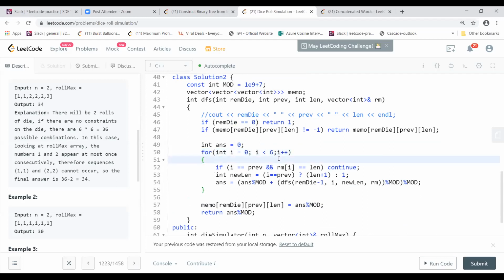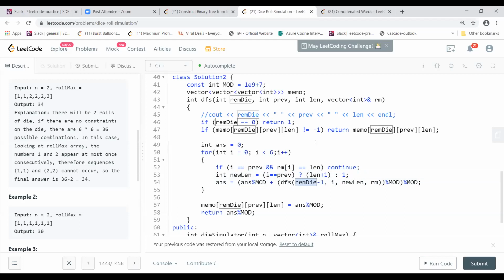So when you go in that, in a particular case, if your previous number is the same, or the previous index is the same as the current index, and if the length of that is equal to rm, the roll max, then you continue, you don't do that, and you move to the next index, right? So you start again from that, and every time you are done with that, you decrement 1 die each and every time.